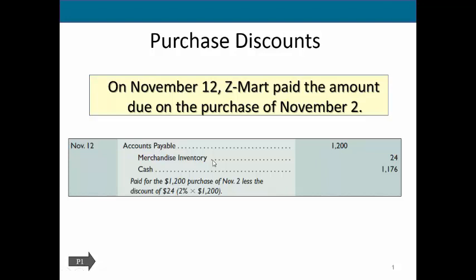You go ahead and you purchase your goods, record them at the full amount, and then if and when you take a discount, you'll record that entry as such. You reduce your accounts payable, you pay whatever cash it is you have to pay out, and then the adjustment is going to be to reduce the merchandise inventory to the actual amount that you ended up paying in cash.